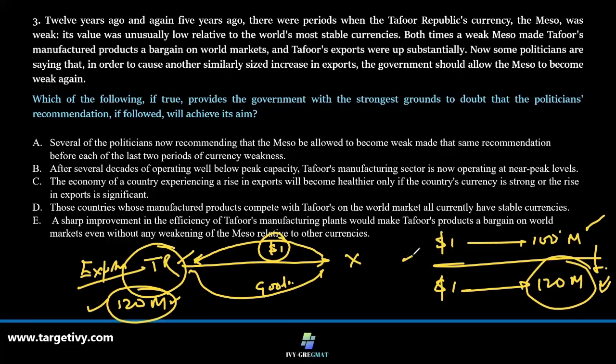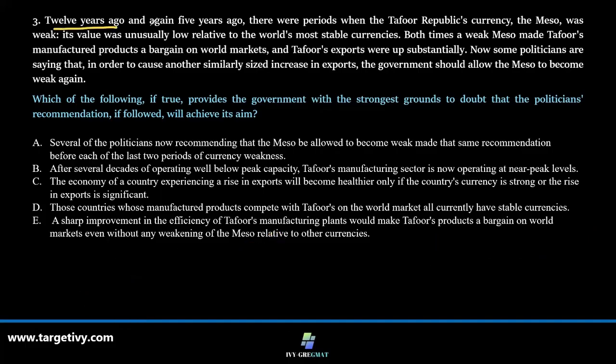So what has happened in Tapu Republic's case? Let us understand. 12 years ago and 5 years ago, there were periods when this republic's currency, the miso, was weak, meaning it was deliberately weakened by the central bank, and the value was low relative to the world's most stable currencies. Both times the manufactured products were a bargain on the world market, and Tapu's exports were up substantially.